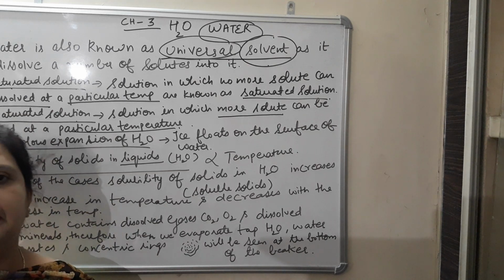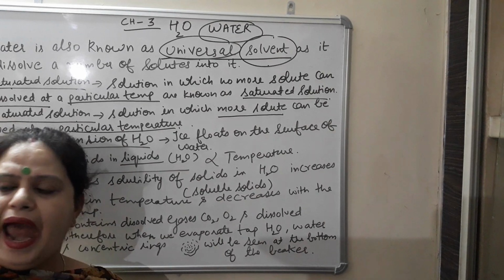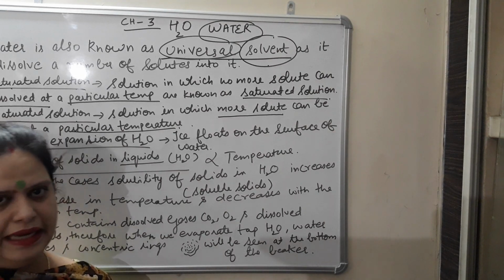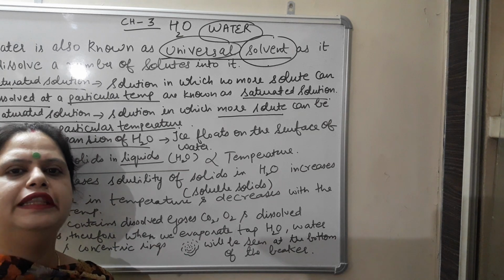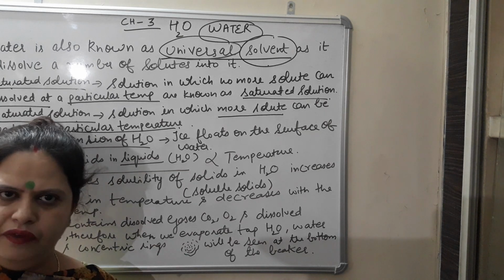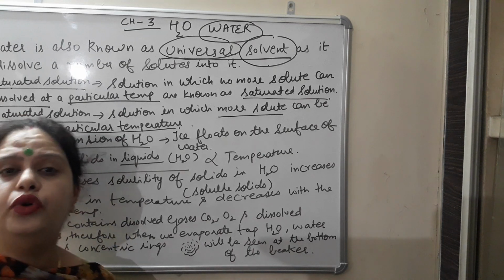To understand the difference between these two terms, saturated and unsaturated, let me give you a very simple example. Suppose you have taken a glass beaker and in that you have taken 100 ml of water. Then take one spatula and take any soluble substance. Suppose you have taken NaCl, that is your sodium chloride. Add one spatula, that is the lab apparatus which we use to take out the salt, and then dissolve it with the help of glass rod. It will get dissolved. You are not increasing the temperature, you are not increasing the amount of the solvent.